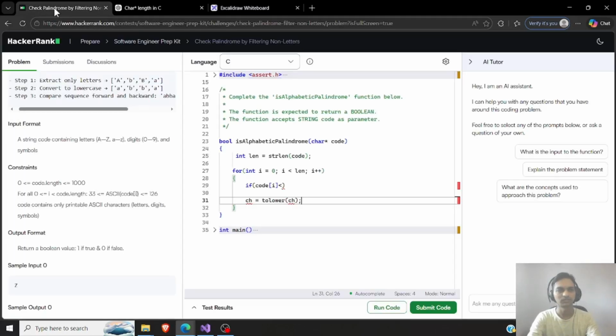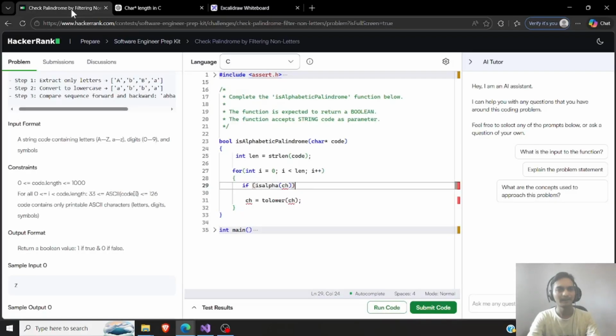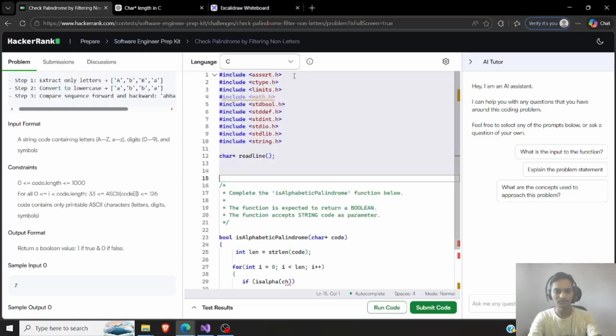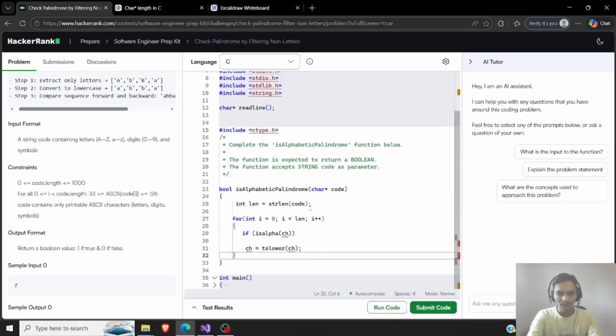I think that should be sufficient. isalpha needs ctype, so let's mention it here.